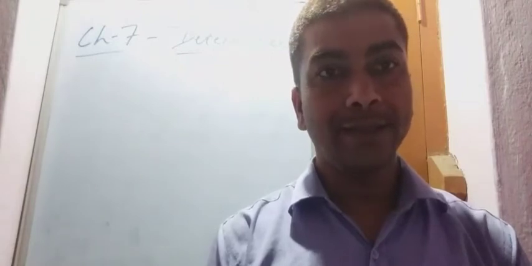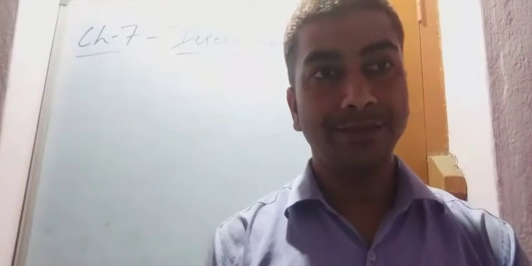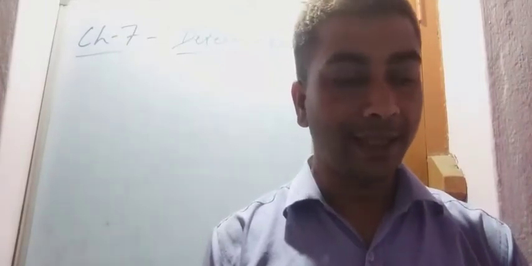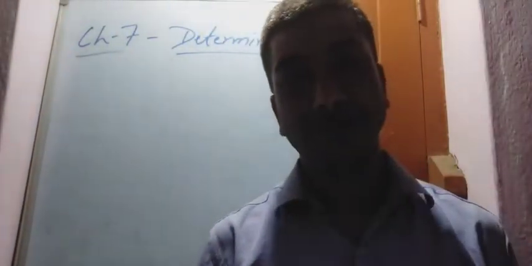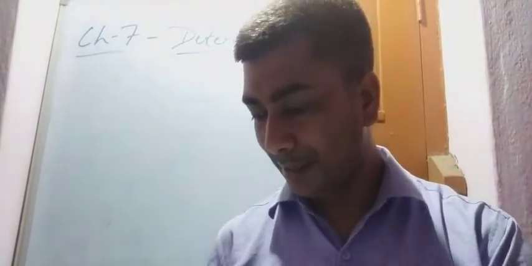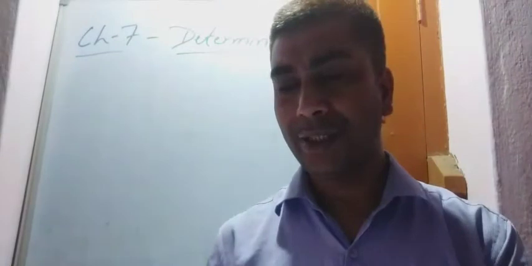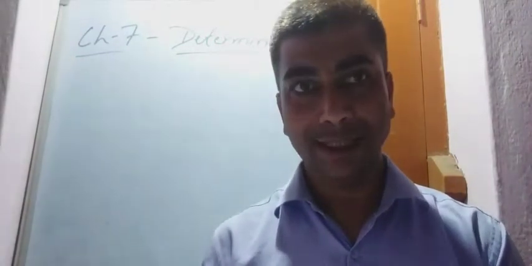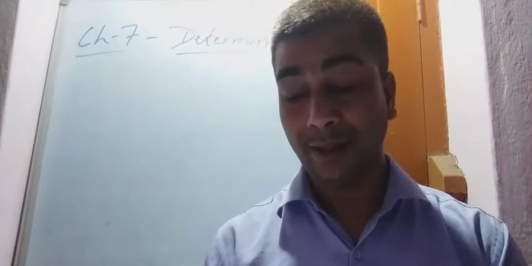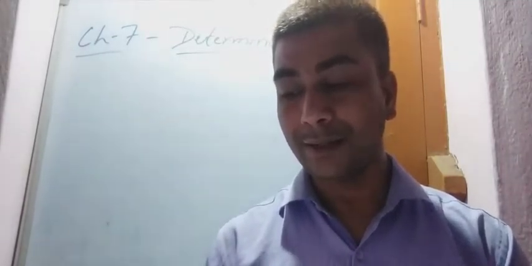We are going to discuss the rest part of the English grammar chapter, determiners exercise. Yesterday we discussed question numbers A, B, C on page number 46. Now today D number: rewrite the following sentences with indefinite articles where necessary.